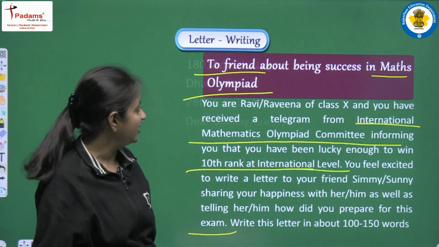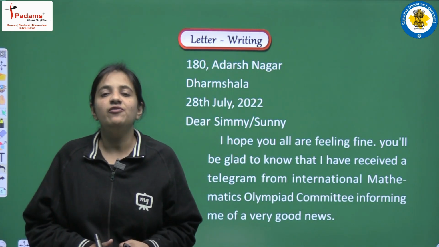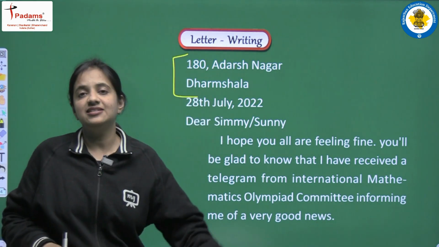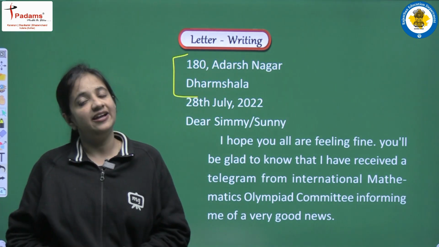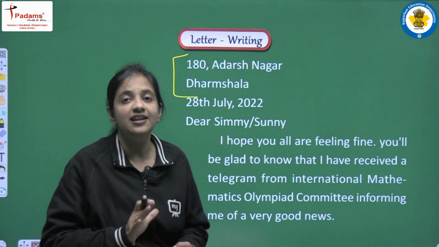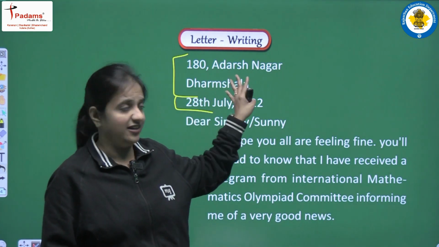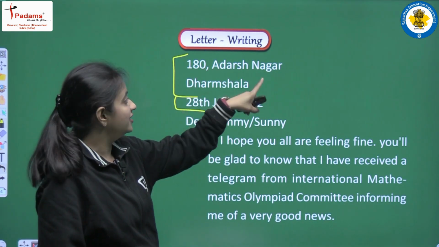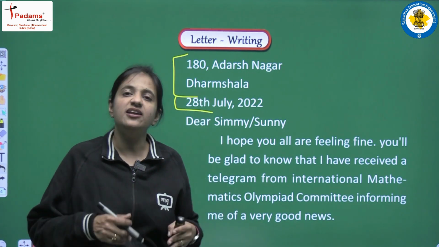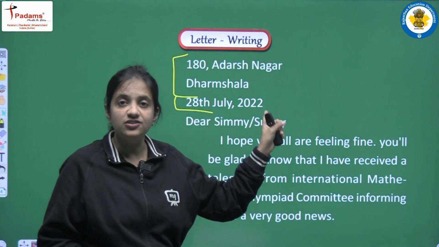So let's see how we can write one letter. Students, we have discussed these things earlier also: first of all we have to write the heading, and in the heading of the letter we have to write the address. This is the address of the sender, the address of the writer, or we can say the address of the person who is writing the letter. After the address we have to write the date. So let's see how we can write the address. We can write 180 Adarsh Nagar Dhanshala. In the question we are not given an address, so we can write any address here, right? And after that we write the date in this format.